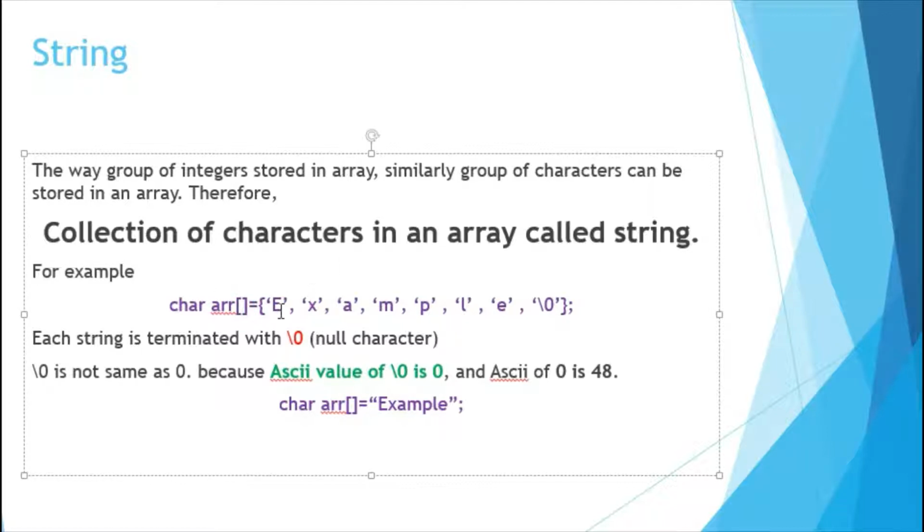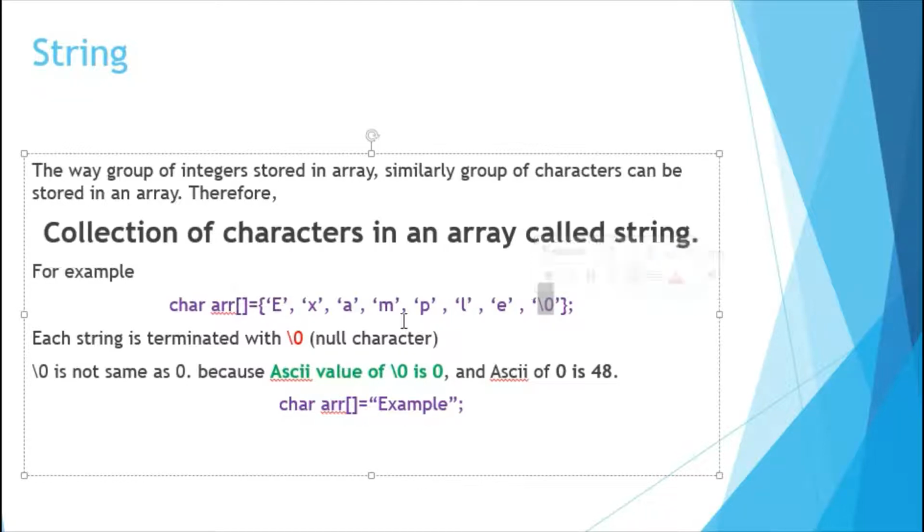Here you can see the values are enclosed in curly brackets and each character is in single quotation, separated by commas, and at the end you can see there is a last character \0. This last character \0 is known as the null character. It terminates the string.